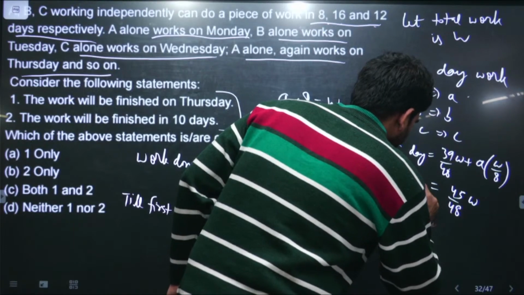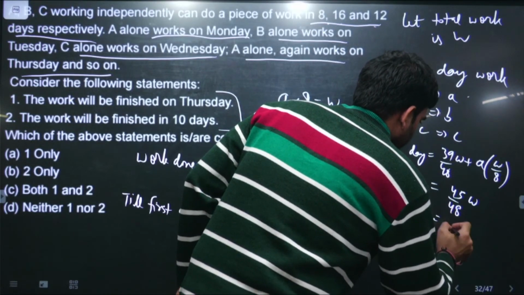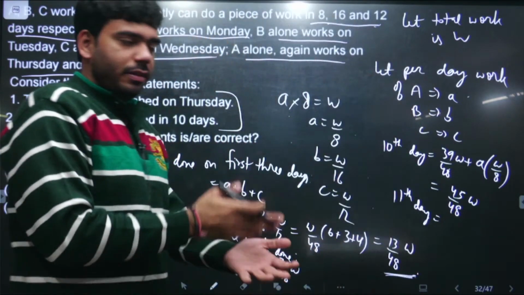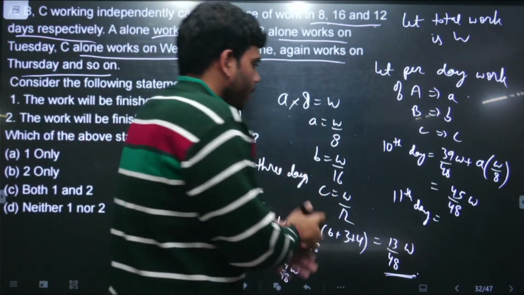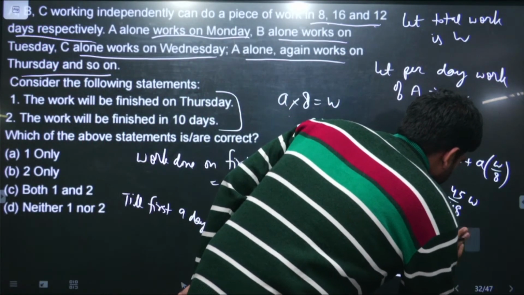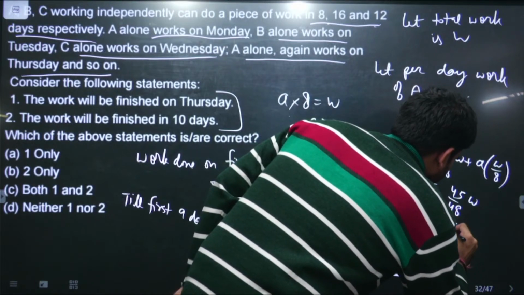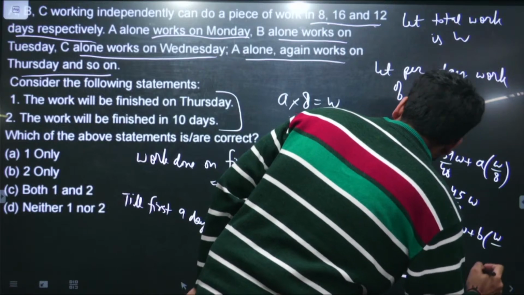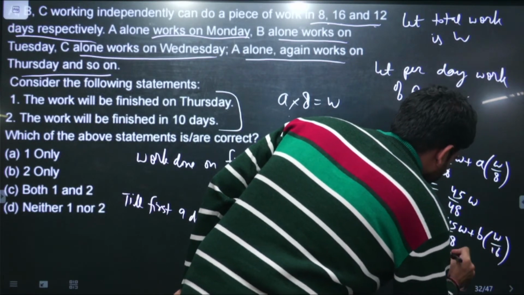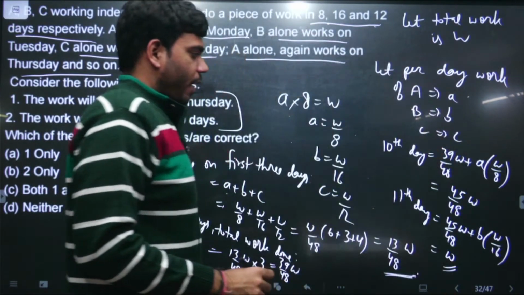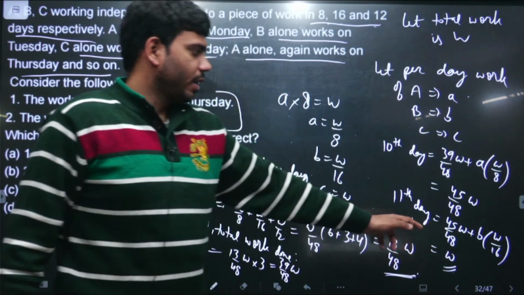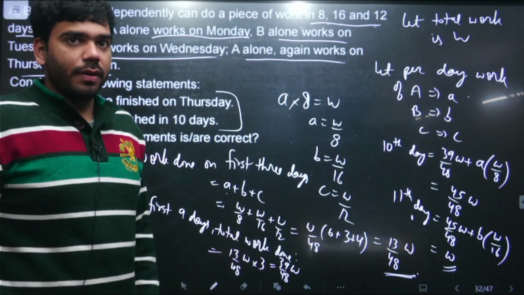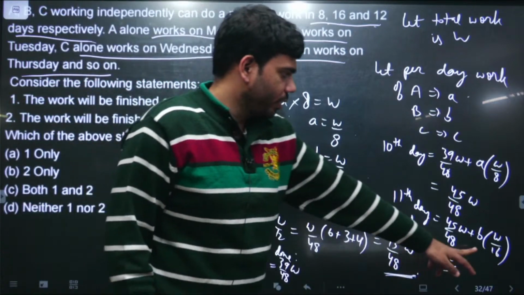On the 11th day B will be working. On the 10th day A works, the next day B works. So on the 11th work day, the work done so far is 45 by 48 W plus the work that B is doing, and B is doing 3 by 48, and this is W. Finally this W work has been done on the 11th day. On the 11th day all the work is finished, and the last person doing the work was B.